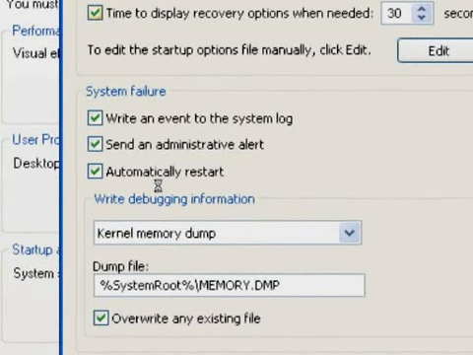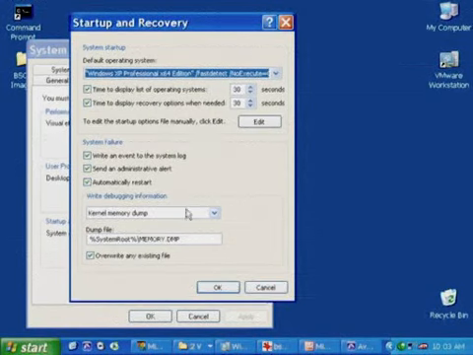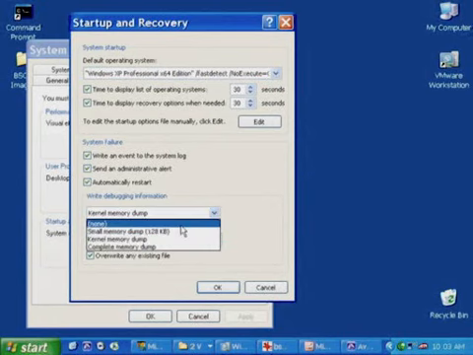And the reason was the users were working and all of a sudden they had to log in again. And they figured, oh well, my system restarted, I'll log in again and go back to work. So people are seeing blue screens much less today because of that default. If you look down at the next section where it says write debugging information, there are three choices. No debugging information, small memory dump, kernel memory dump, and complete memory dump.